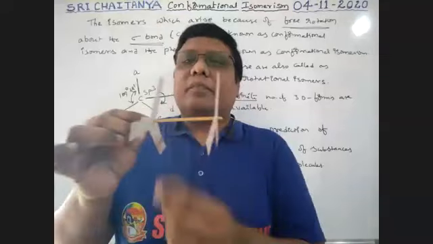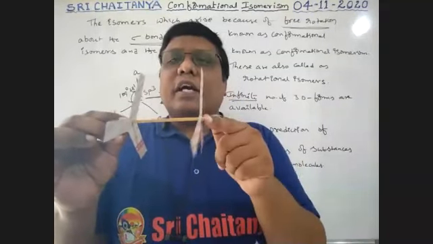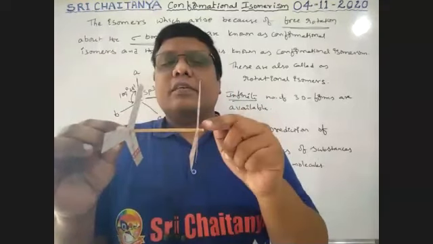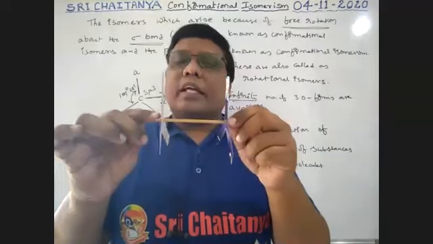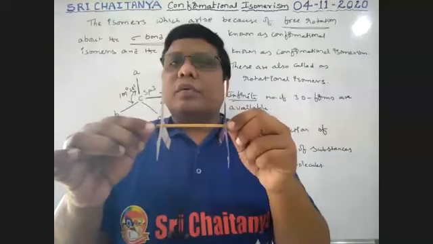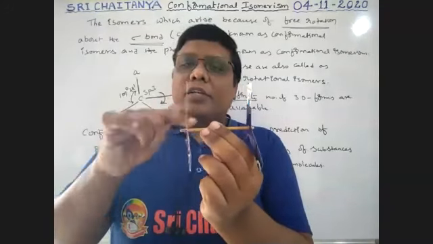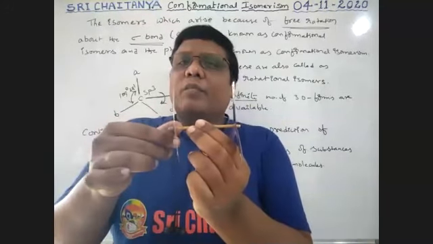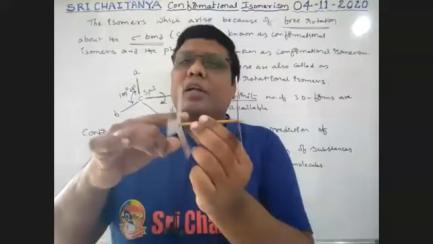This is one carbon attached to this single bond, and this is another carbon attached to that single bond. Carbon and carbon. So around this single bond, this carbon is free to rotate. Free rotation of atoms is possible around that single bond.